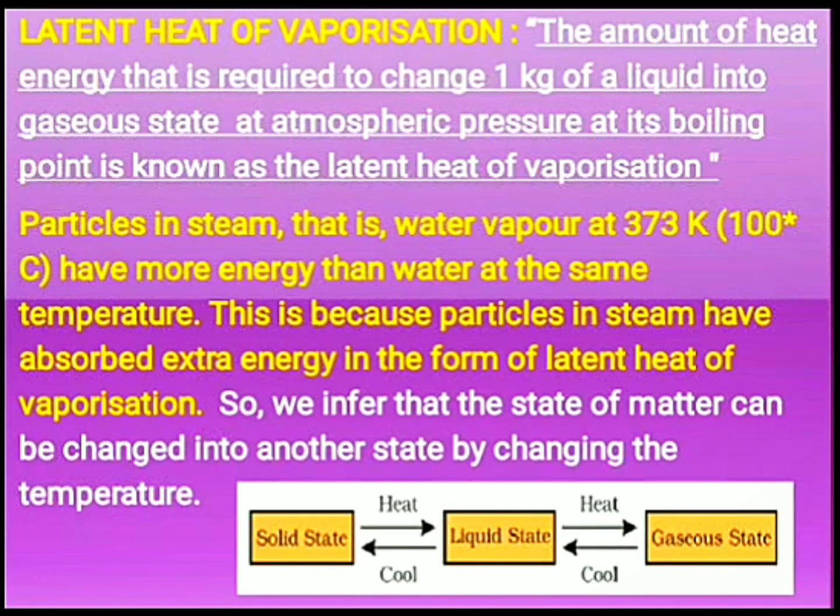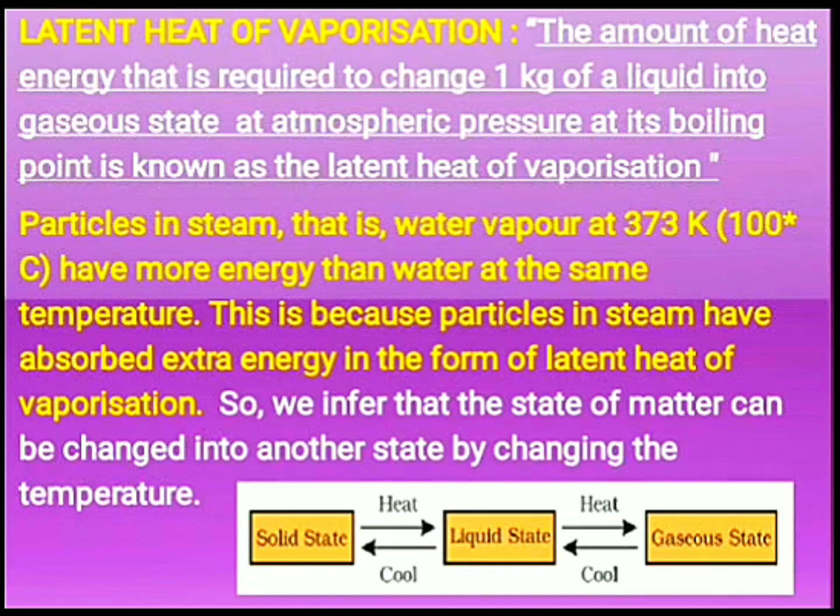So from this, now we can understand the definition of latent heat of vaporization. That is, the amount of heat energy which is required to change 1 kg of liquid into a gaseous state at atmospheric pressure at its boiling point. Now we can say particles in steam, that is water vapor, at 100 degrees Celsius have more energy compared to the particles of water at the same temperature. This is because particles in steam have absorbed extra energy in the form of latent heat of vaporization.